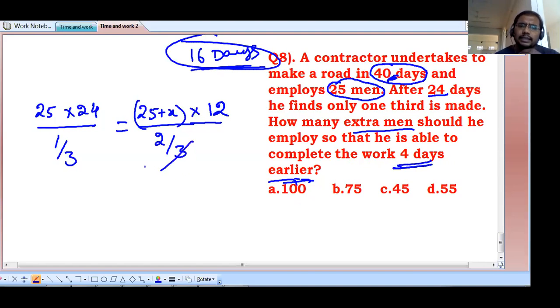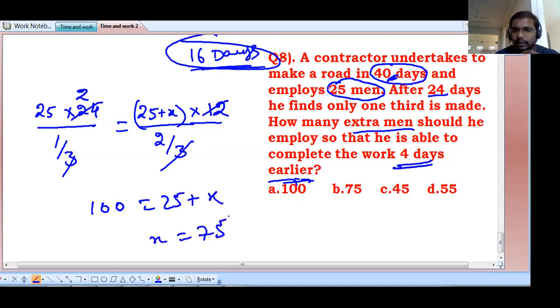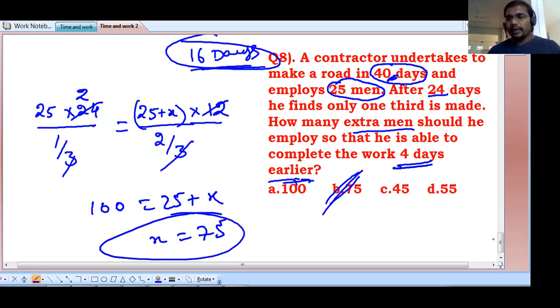Now, go for the cancellation. 3 cancel. 12 how many times cancel? 2 times. 25 2s are 50. 50 2s are 100 is equal to 25 plus x. X value is equal to 75. That is, the number of extra men required is equal to 75.